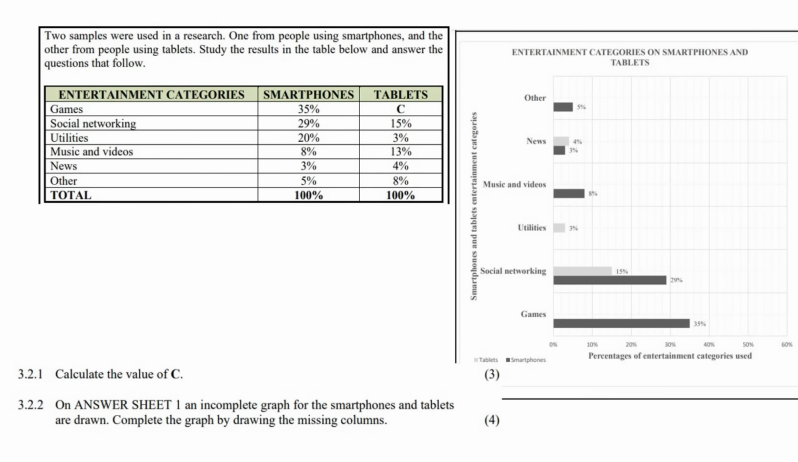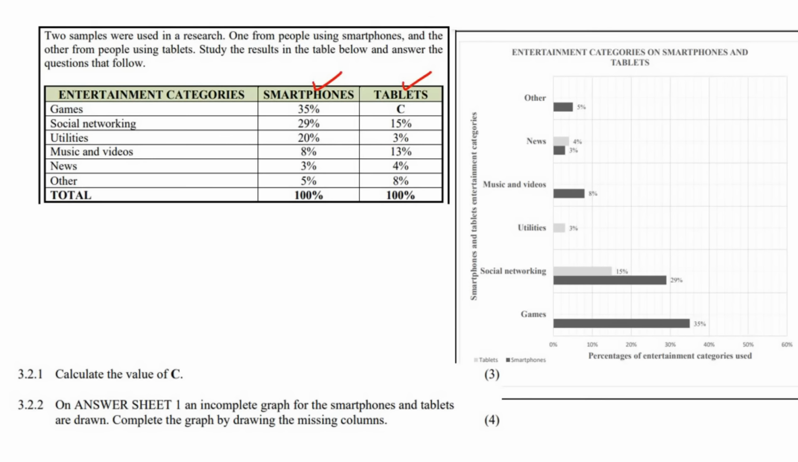Okay, so with this question, I tried to fit everything in as best as possible. So it says here, 2 samples were used in a research. One from people using smartphones and the other from people using tablets. Study the results in the table below and answer the questions that follow.